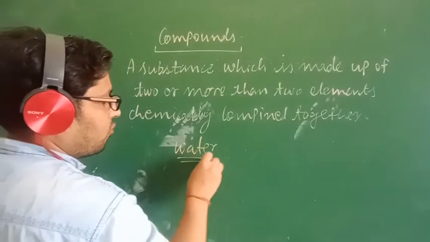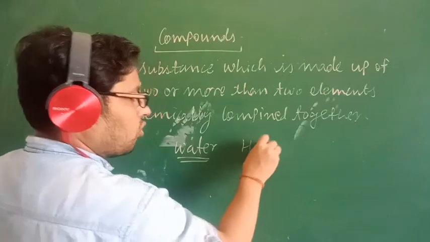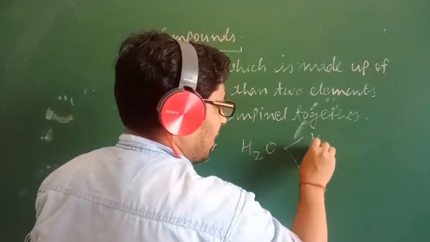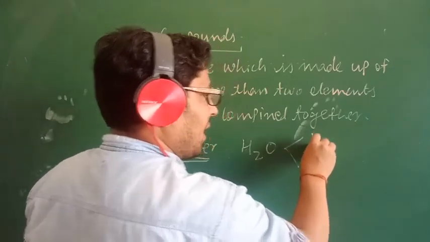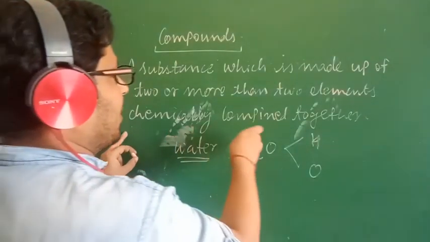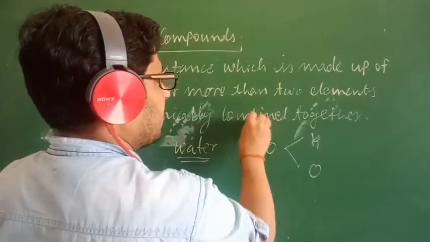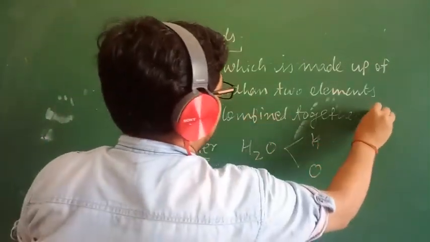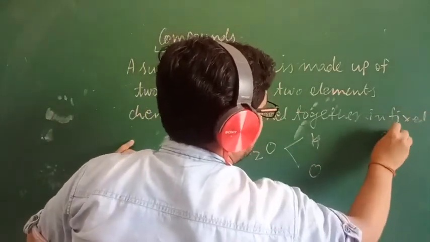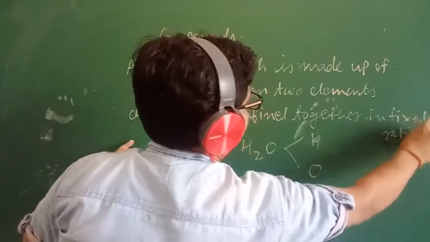The formula of water is H2O. So here two elements are present. What are the two elements? Hydrogen and oxygen. They are chemically combined in a fixed ratio, and then we can say that this is a compound.